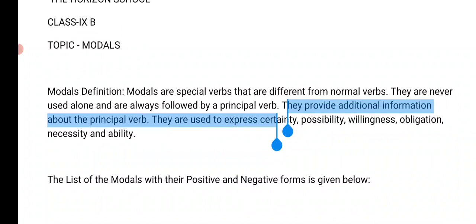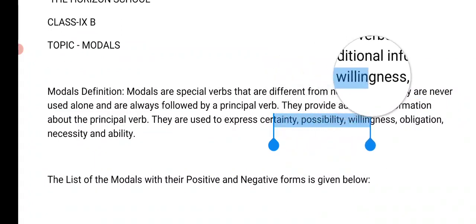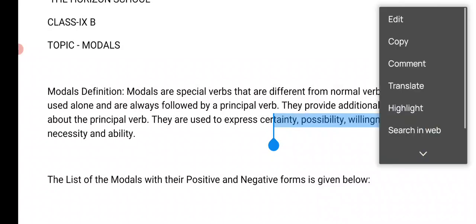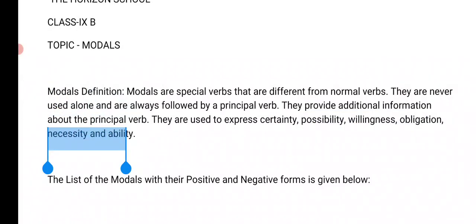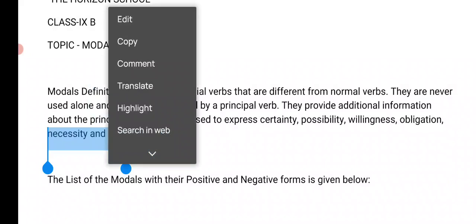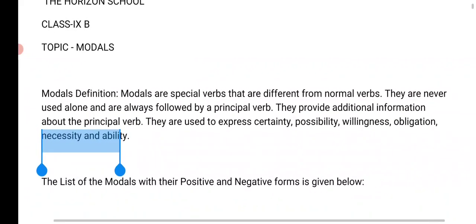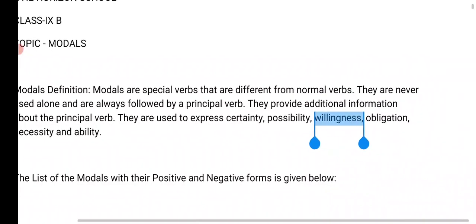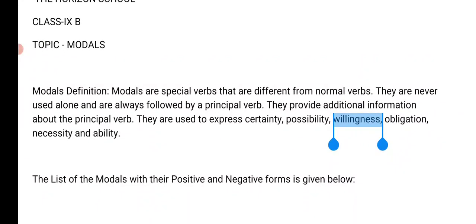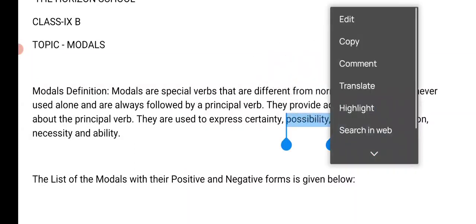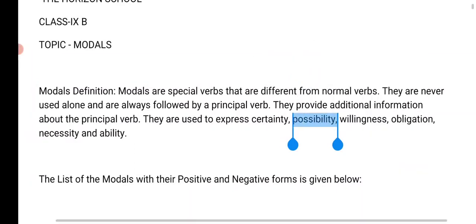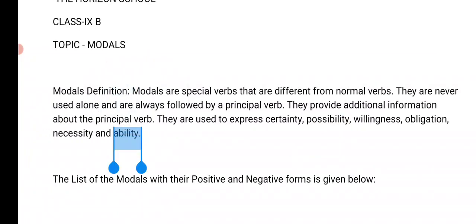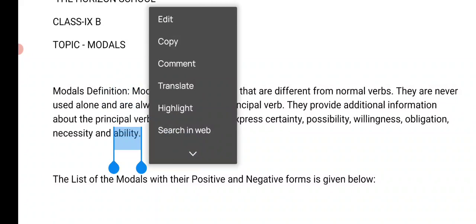They are used to express certainty, and this is very important, so I'm highlighting it for you so that you will know what they actually convey or denote. They express certainty or sometimes possibility, willingness and obligation. Obligation is something that you have to do. Willingness is when you are willing to do, or when you are ready to offer your services. Possibility is when something is likely to happen. Necessity means which you have to do. And ability requires your strength, right?